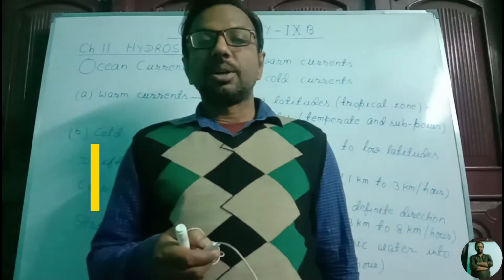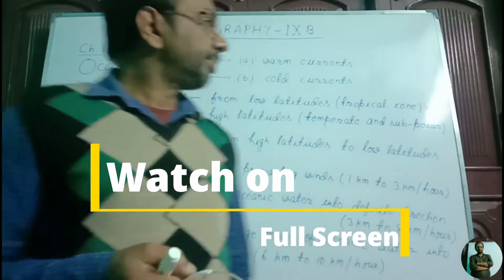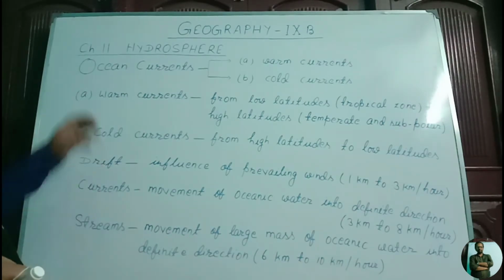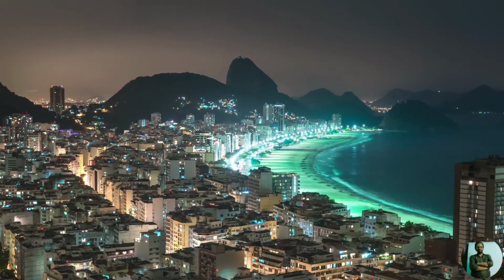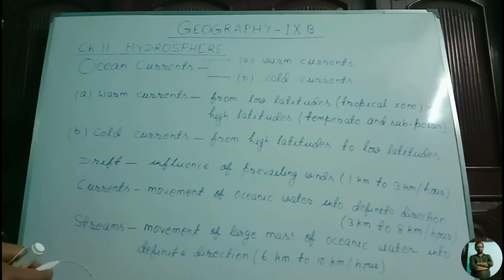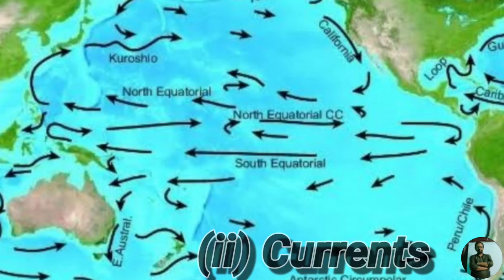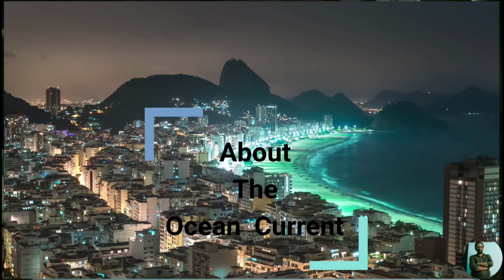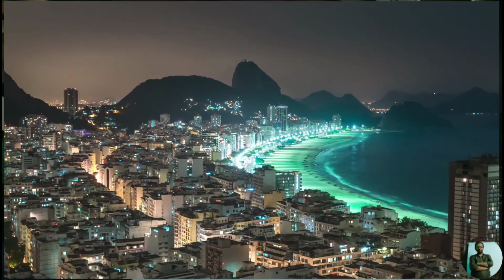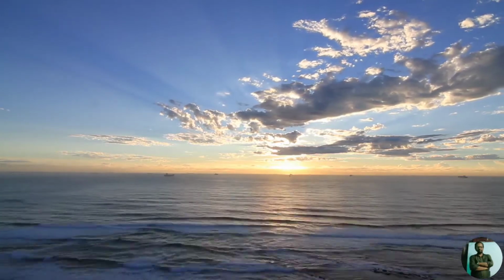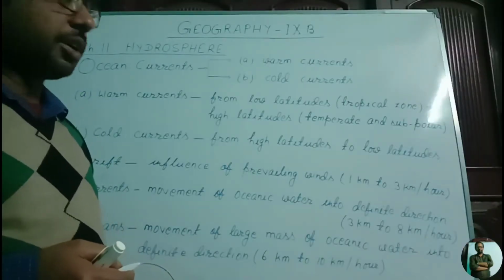We have started the chapter Hydrosphere. Today, our topic is ocean currents, types of ocean currents, and these three terms: drift, currents, and streams. So, first about the ocean currents. The movement of oceanic water is called the ocean currents.